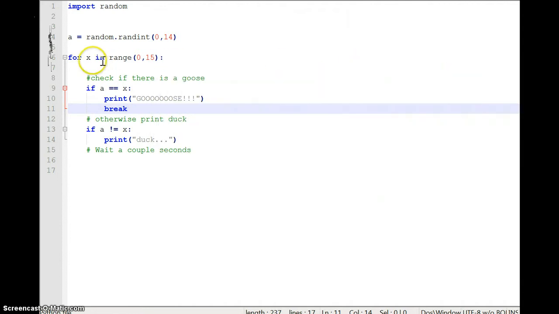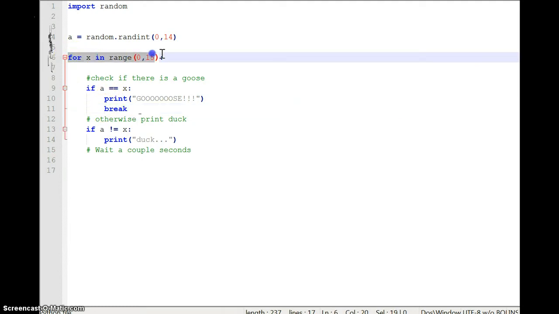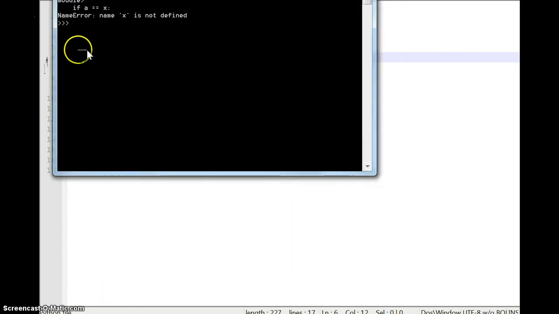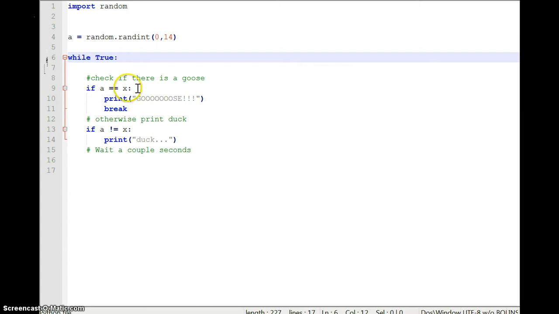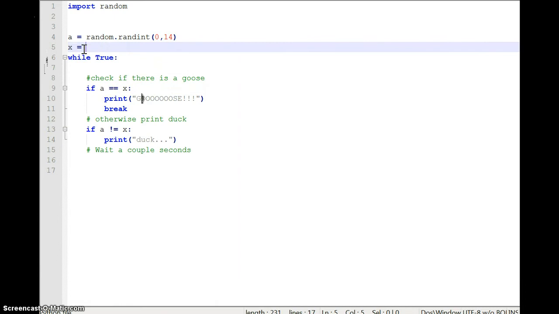Now, what you could be saying is, well, if we're going to use a break anyway, the cool thing about for loops is you don't have to use breaks. They're going to automatically end at 15. I could change this to be while true, and it'll run the exact same way. But now I have to pick an X number that I'm running through, right? So I'd have to start X out at 0, like, okay, now we're on the 0 person.